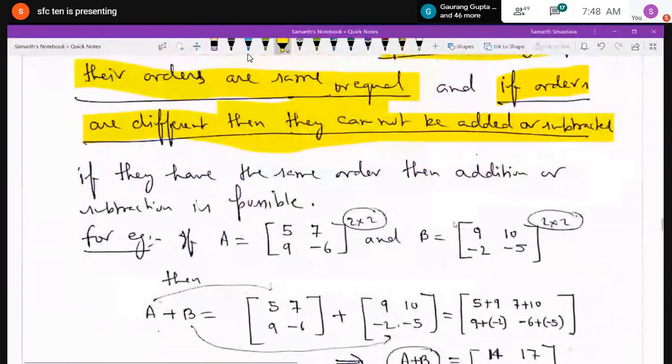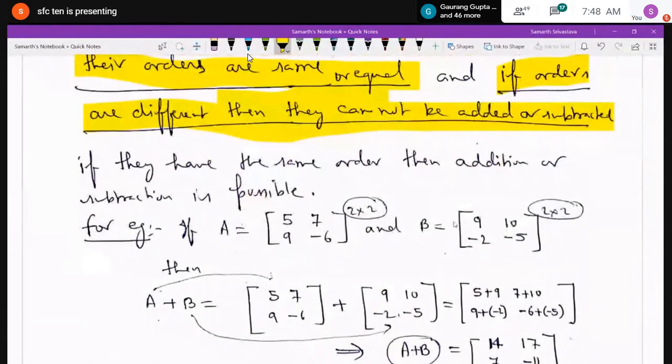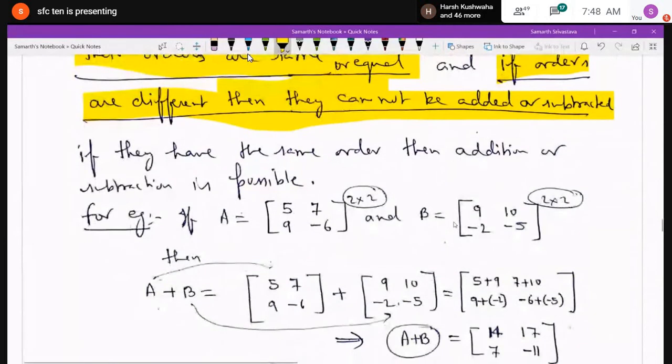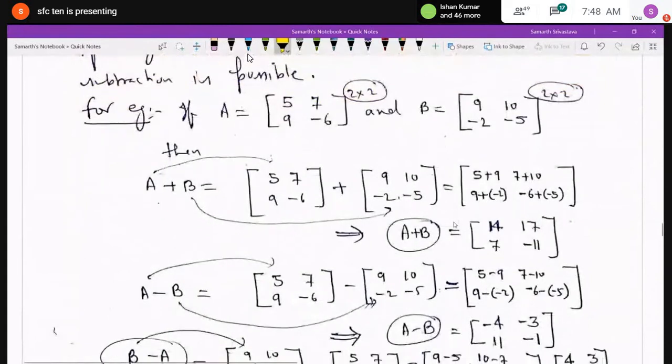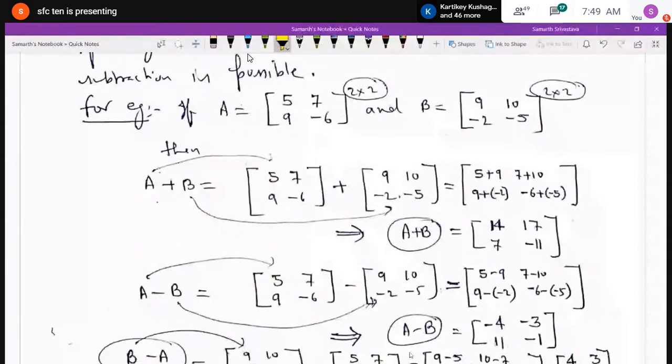If A is equal to 5, 7, 9 and minus 6, this is the matrix of order 2 by 2. And the second matrix is 9, 10, minus 2 and minus 5. So this is also a matrix of order 2 by 2. That means the orders of the two matrices A and B are the same, so we can add them or subtract them.